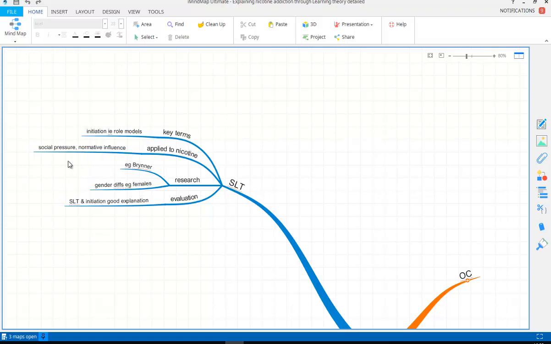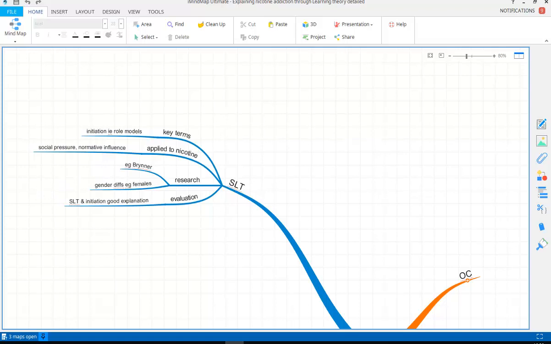There may be actual social pressure as well. There may be media that plays a role, for example. So there are these social pressures that can be used here to explain the link between social learning and smoking.